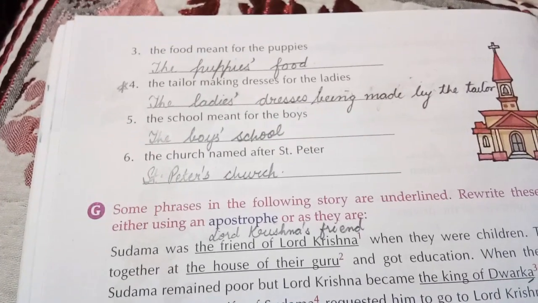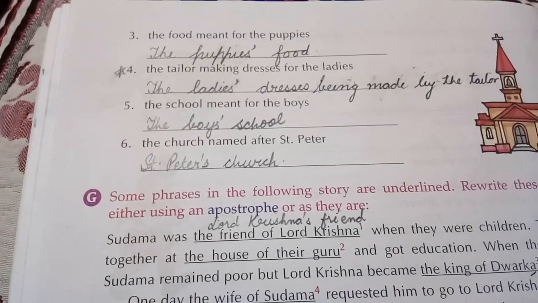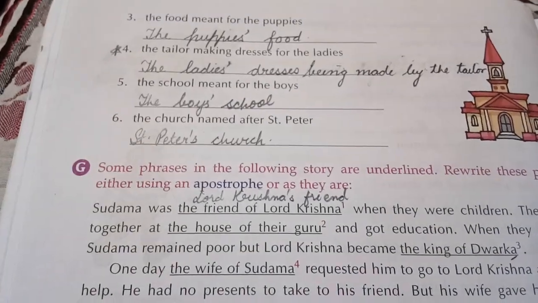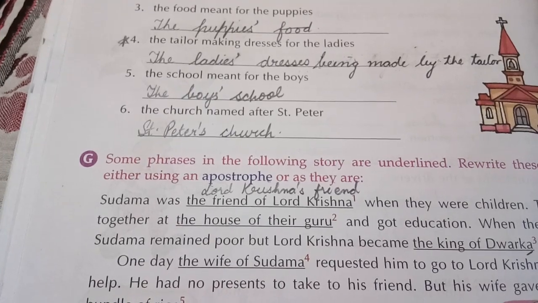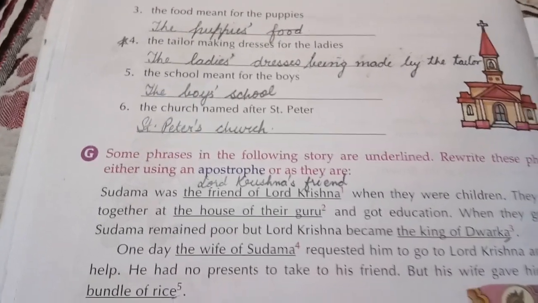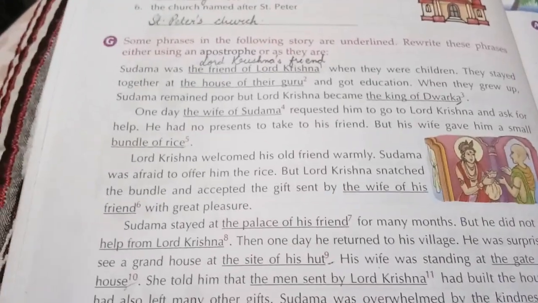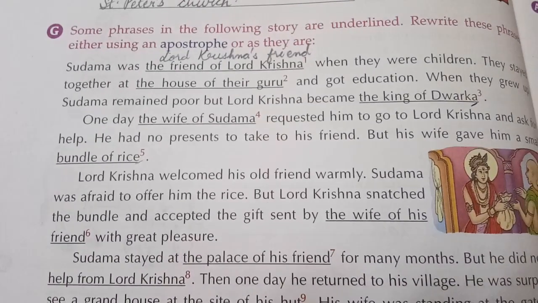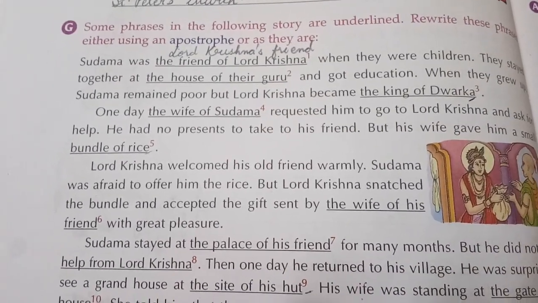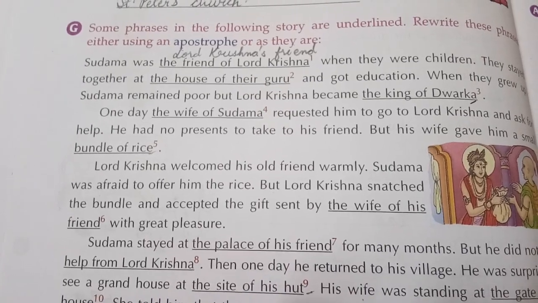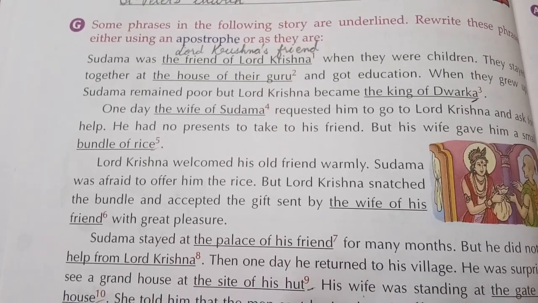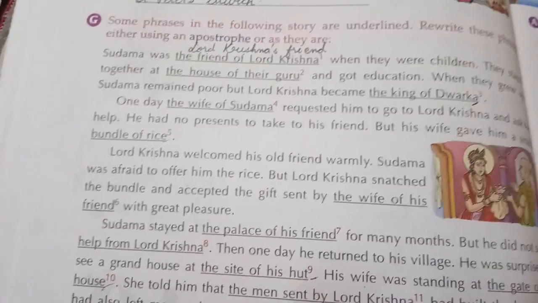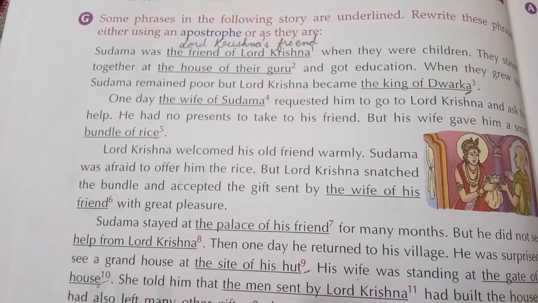The next. School meant for the boys. The boys' school. Boys is a plural. Apostrophe will come after S. The church named after St. Peter. St. Peter's Church. Now children, here certain phrases are given and we have to change them into apostrophe wherever required. Sudama was a friend of Lord Krishna. So, Lord Krishna's friend. When they were children, they stayed together at the house of their guru. So, change it into apostrophe. Whose house? Their guru's house.